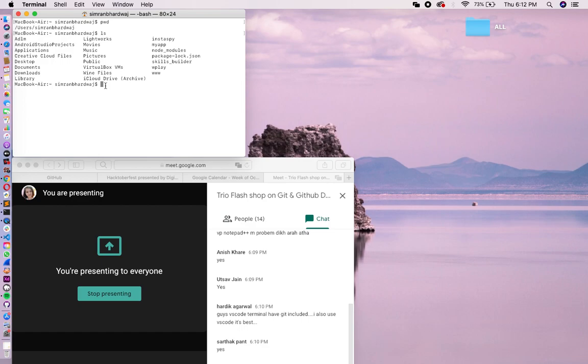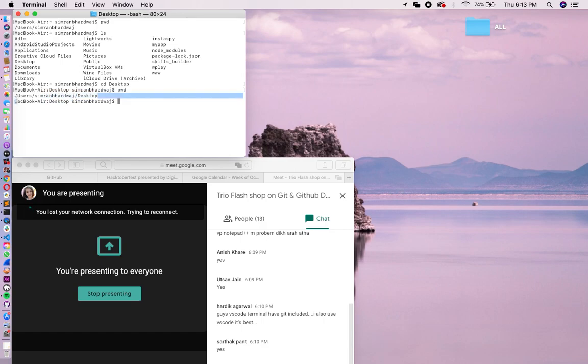Now we want to change our directory, because while working we need to move from one directory to another. For that we have the command cd, which means change directory, and we type the name of the directory that we want to move to. You can confirm whether you have reached the desktop directory by typing the pwd command. So yes, as you can see, now we are in our desktop directory.